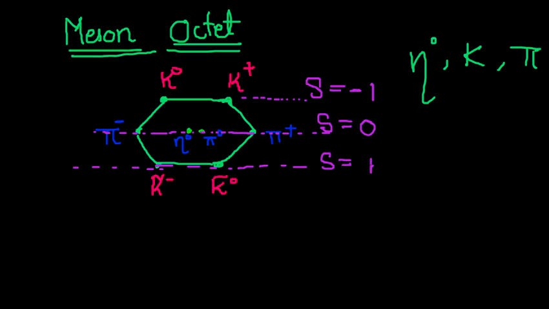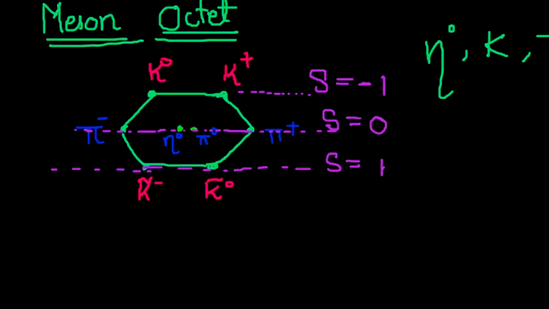The way to find the strangeness of a particle is to draw horizontal lines. The horizontal line represents the strangeness of the particle. So K plus and K naught have strangeness +1, K bar minus and K bar naught have strangeness -1, and you also have eta naught, pi naught and the pions with strangeness 0.